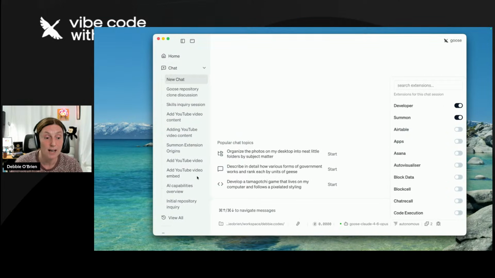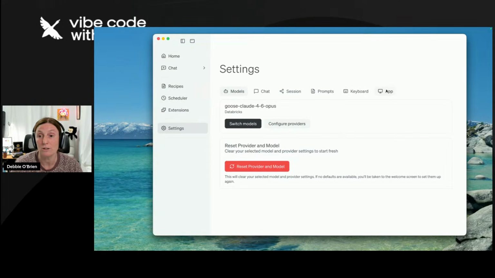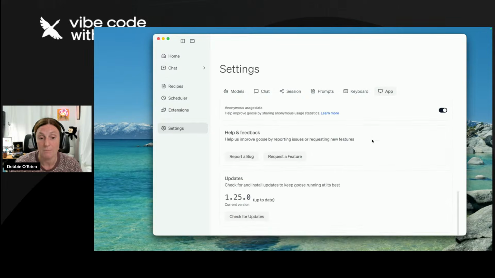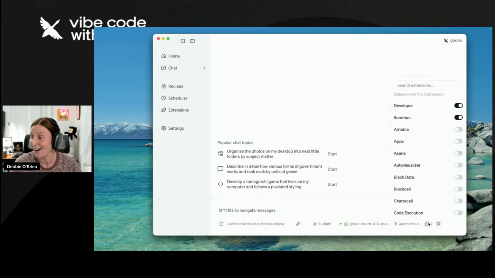If you don't have the latest version of Goose, you can go here into settings, go into the app, and then down here, I'm up to date. Make sure you're up to date. So that's how you do that. Let's go back to the chat, and we've got our extension on. We are ready to go.